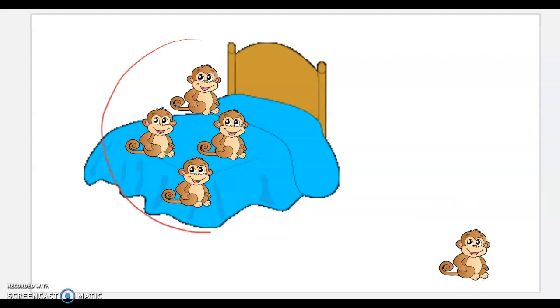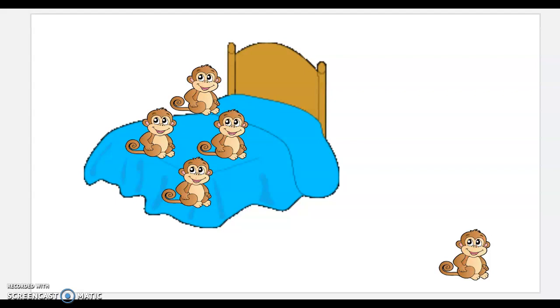So how many is 4 monkeys on the bed and 1 on the floor all together in the room? Let's count and see. 1, 2, 3, 4, 5. So 4 monkeys on the bed and 1 on the floor is 5 monkeys all together. Let's count again and see. 1, 2, 3, 4, 5.